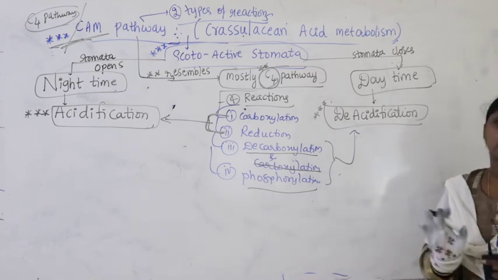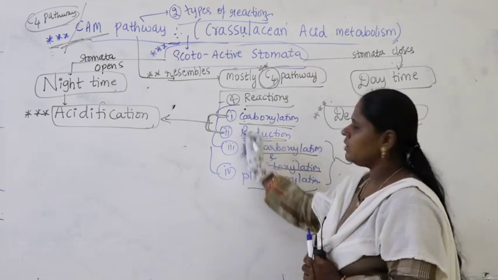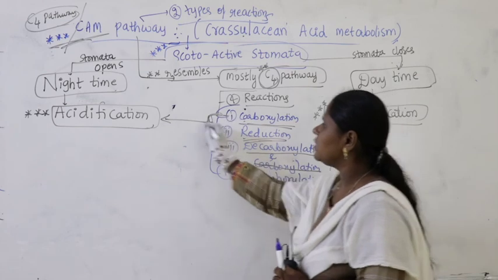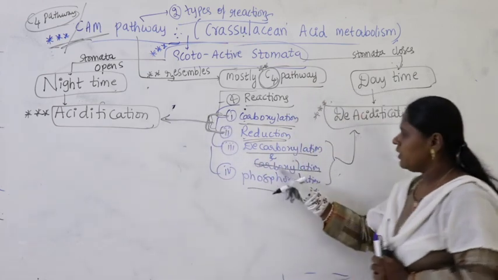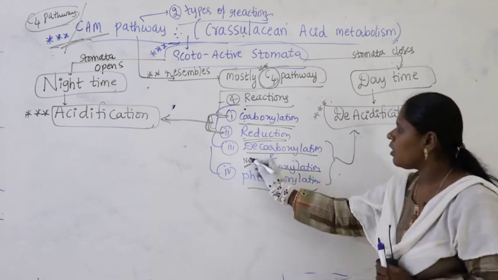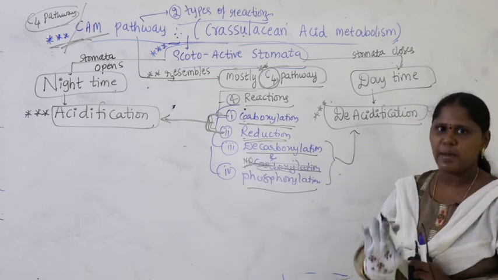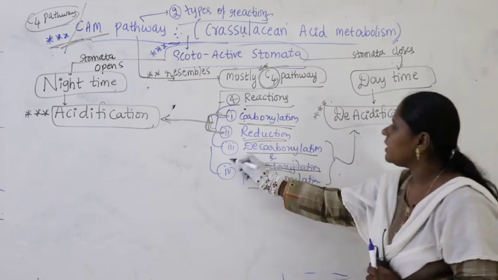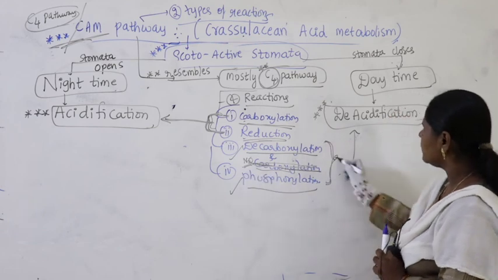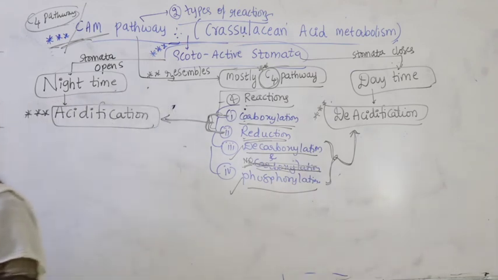That is a very clear thing you need to note down. Carboxylation and reduction both come under acidification in CAM plants. There is no second carboxylation in the CAM pathway. Decarboxylation and phosphorylation reactions come under deacidification. This is a very important difference between CAM plants and C4 plants.